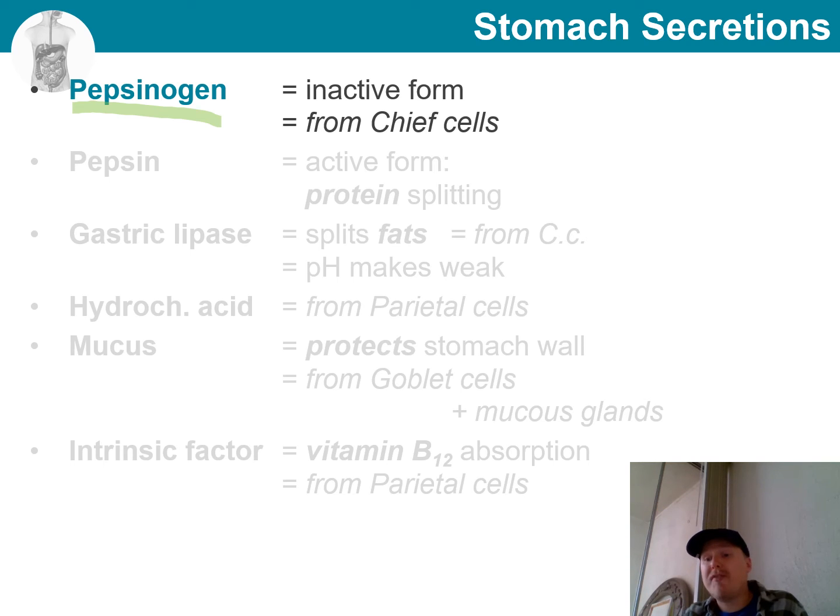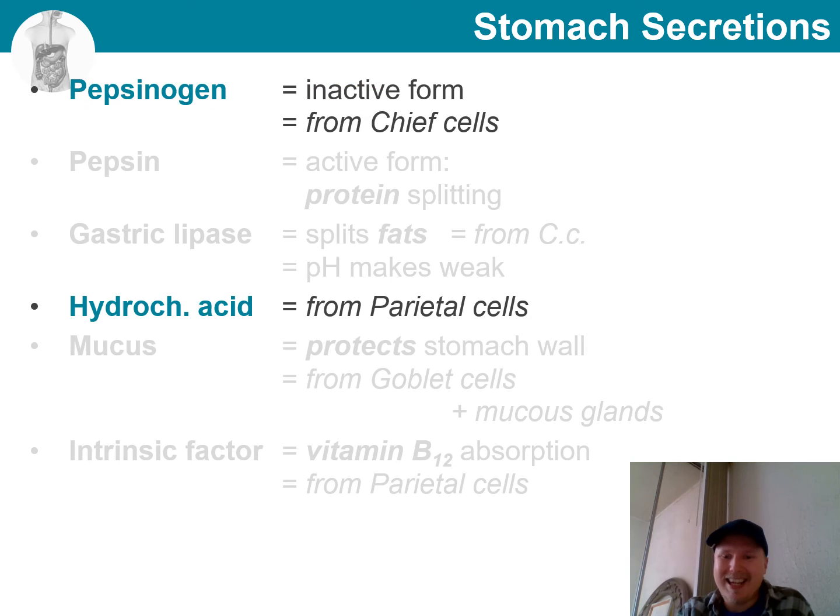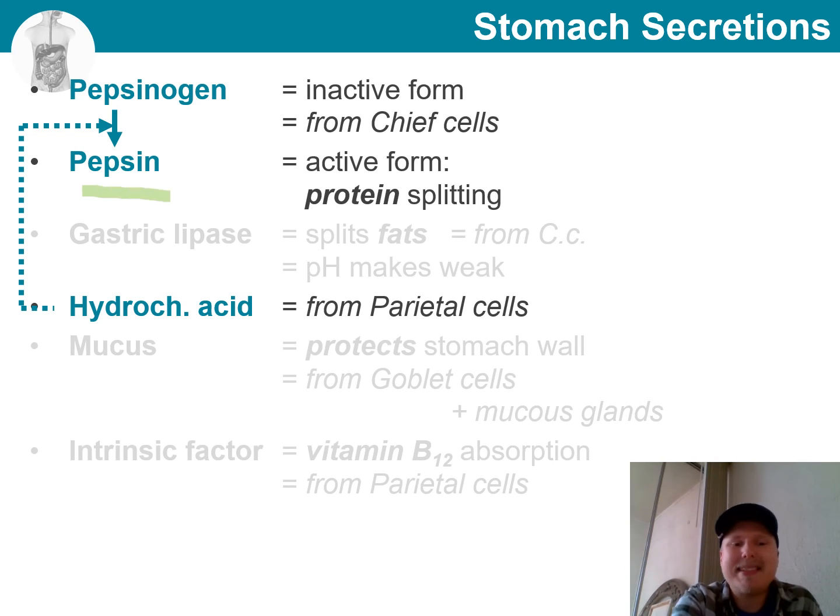It is secreted from the chief cells, but it remains inactive, so it doesn't do much unless we have hydrochloric acid present. And this we get from the parietal cells. The presence of hydrochloric acid activates pepsinogen, making it pepsin, which is an active form and responsible for protein splitting.